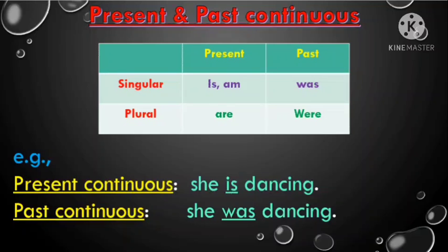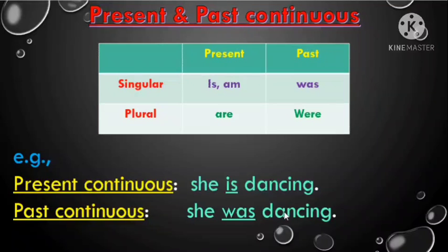Now if we have to change this sentence, which is in present continuous, into past continuous, we just have to change the helping verb. So in place of is, we will write was, because was is a helping verb used with singular noun or pronoun. So we will write she was dancing. That means she is not dancing now. She was dancing. That is in the past continuous.